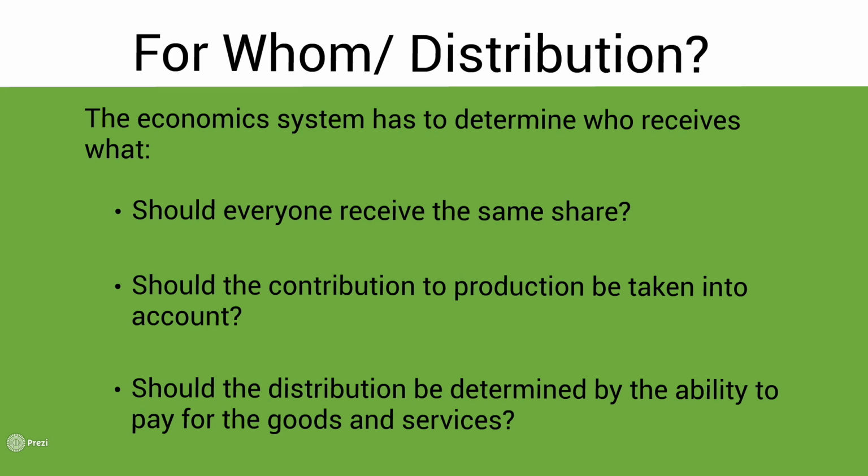So the economic problem is what to produce, i.e. what goods and services and in what quantities, how to produce these goods and services, i.e. what factors of production and in what quantities should be used to produce these goods, and finally, how to distribute these goods and services amongst the community.